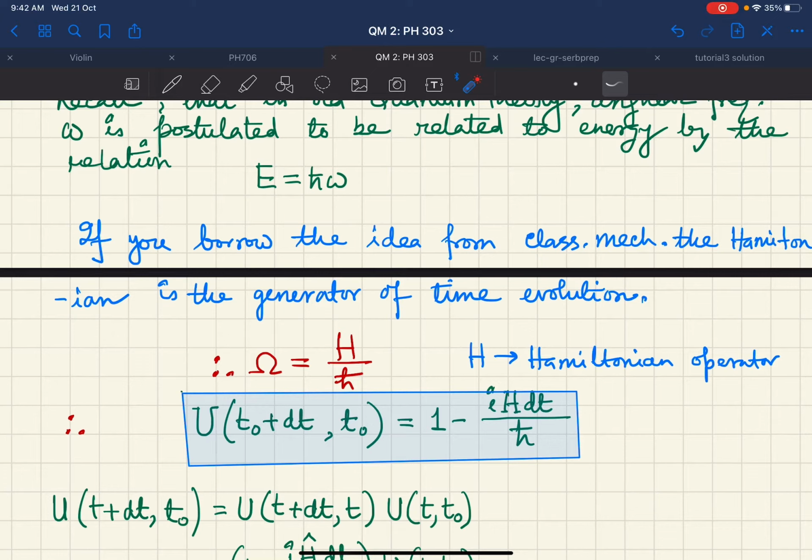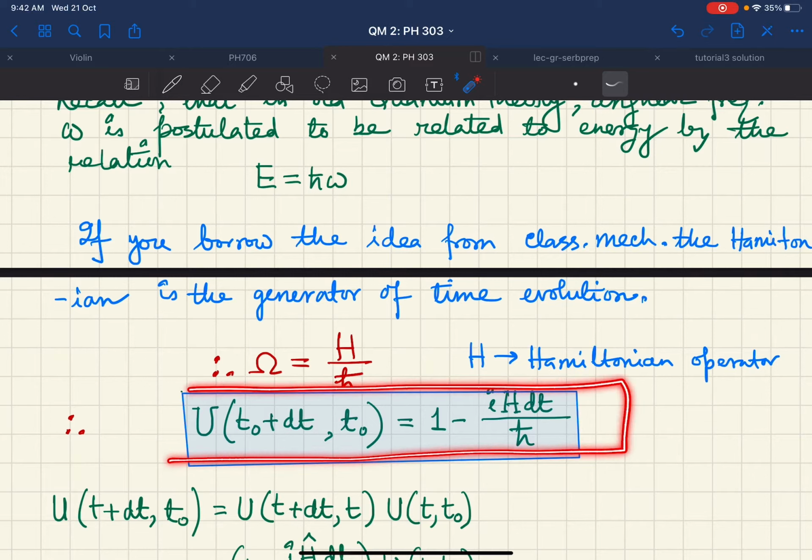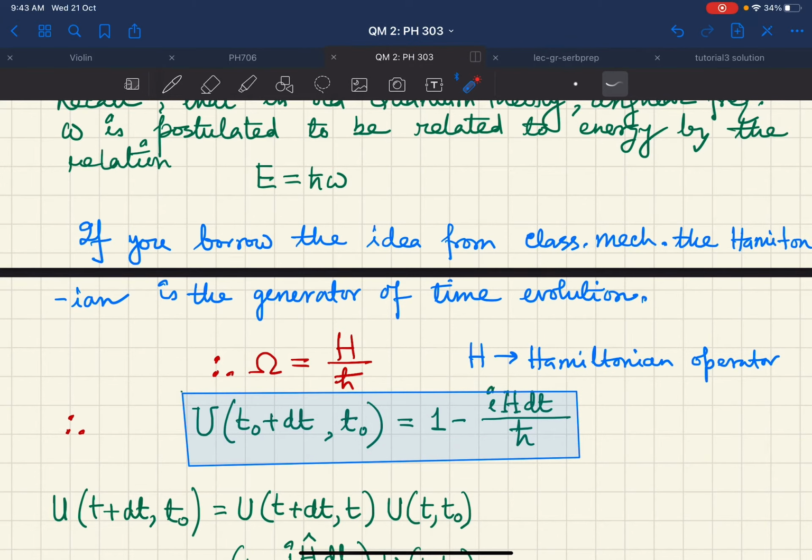So to summarize, the form of the time evolution operator should therefore be given by 1 minus i H dt by h bar. Capital H, of course, is the Hamiltonian operator. It is assumed to be Hermitian.